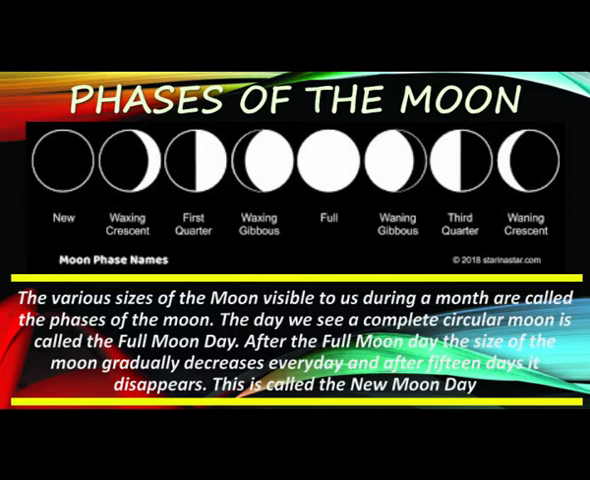The different phases of the moon are new moon, waxing crescent moon, first quarter moon, waxing gibbous moon, full moon, waning gibbous moon, third quarter moon, waning crescent moon. So these are the 8 phases of the moon.